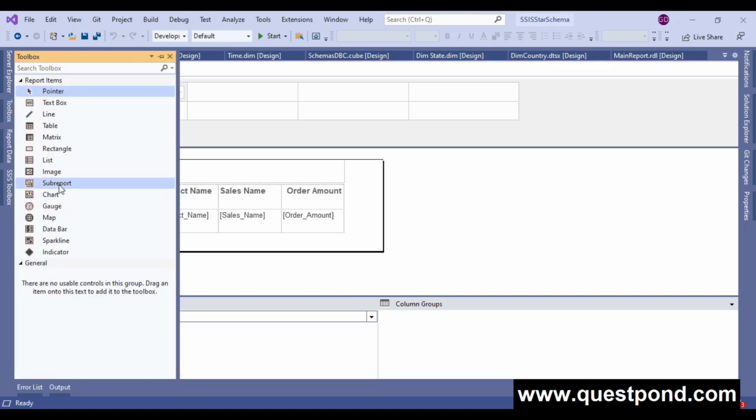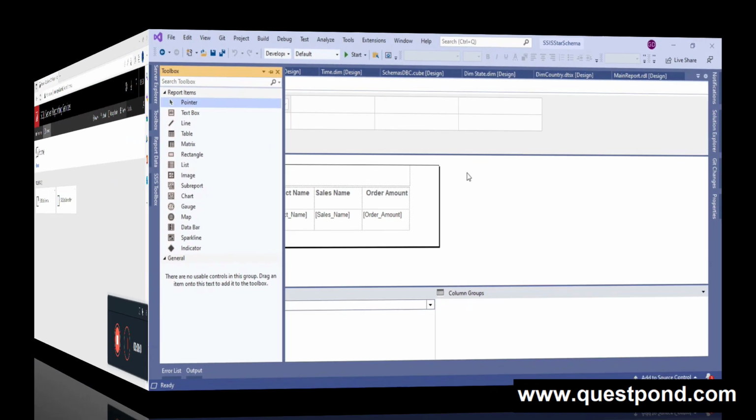Then we can create a sub report also. Then we can also create drill down reports. We can also create drill through reports, snapshot reports, linked reports, and so on. So we can create various kinds of reports in SSRS. Okay, so these are the different types of reports in SSRS. I hope you understand this question. Now let's move on to our next question.